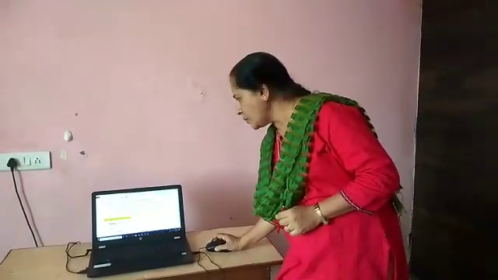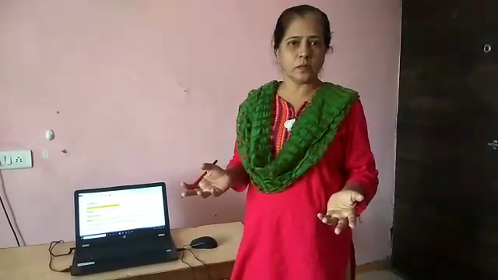A sentence also has one more part, and that part is called a predicate. The subject and the predicate. Now, there is a subject in the sentence, and this subject has some work to do. It has to do some action. If the subject is not doing the action, there is no sentence. So, the second part of the sentence is called the predicate. And this predicate will tell you what the subject is doing.